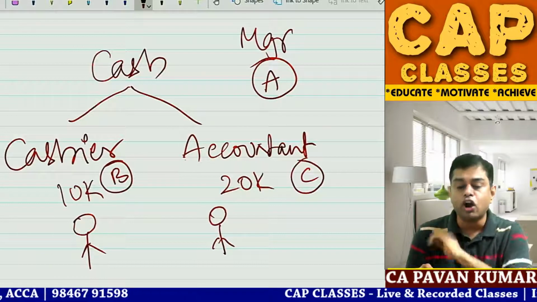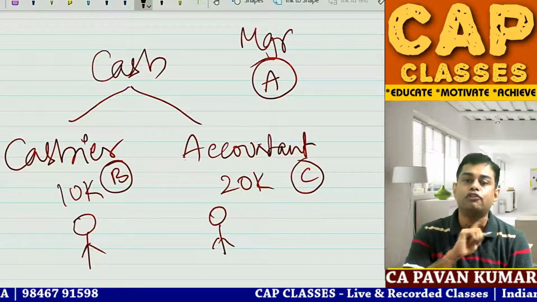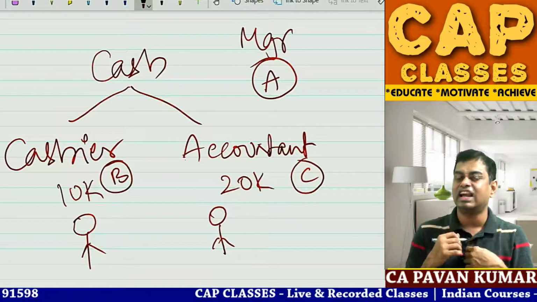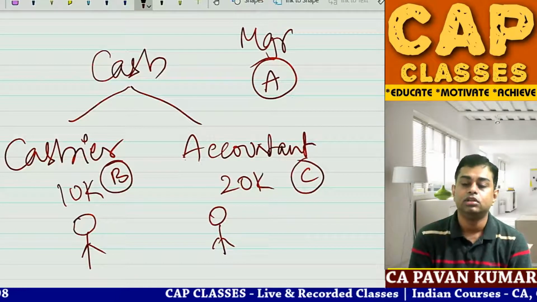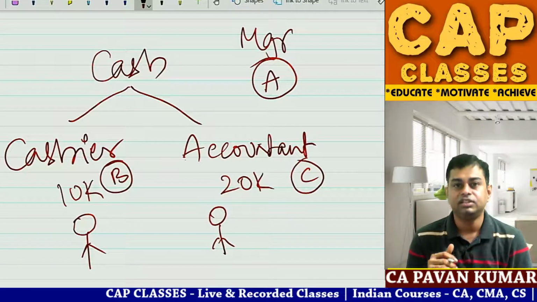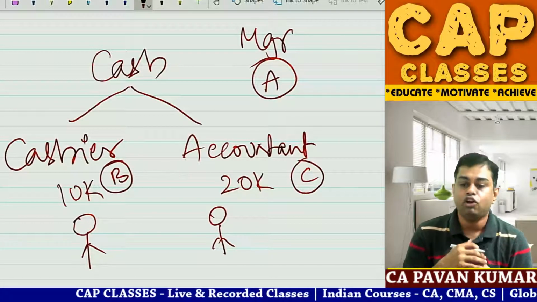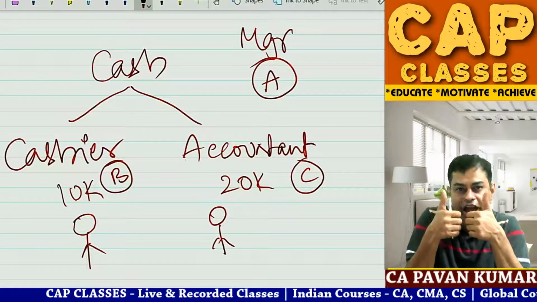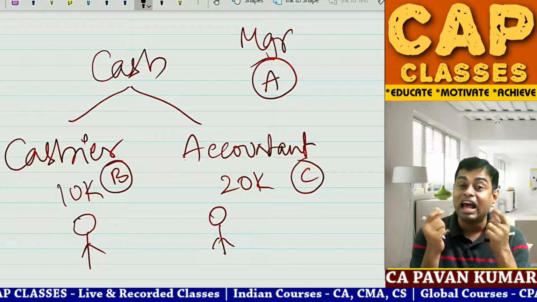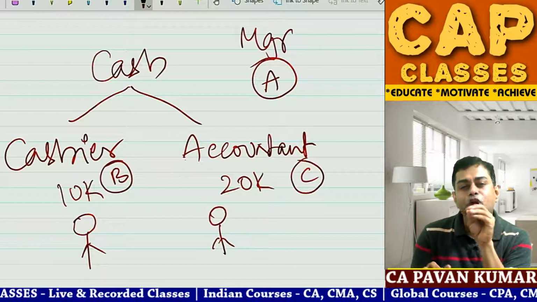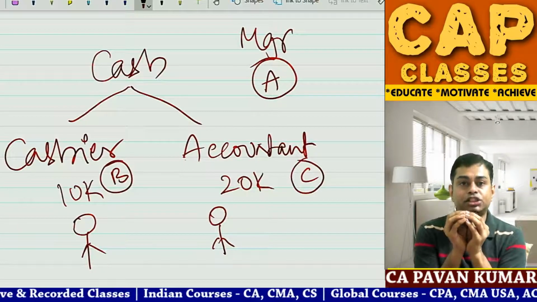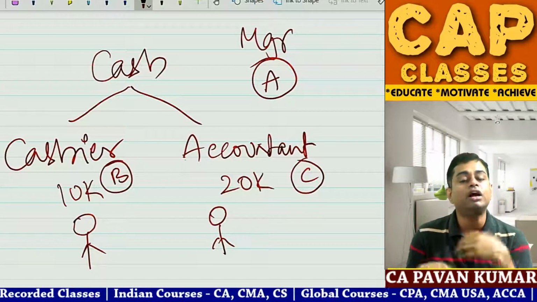B cannot do fraud alone. C cannot do fraud alone. B and C together to do fraud also, they are scared because manager is there. One day manager called, hey B, hey C. They developed a plan mutually to misappropriate some cash and to distribute that among them. This is a small branch. Anyway, head office will never come to know this.